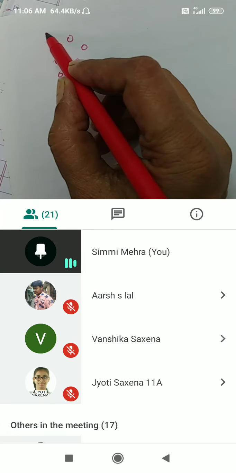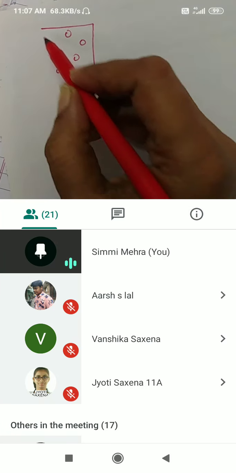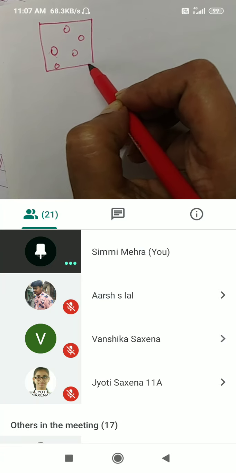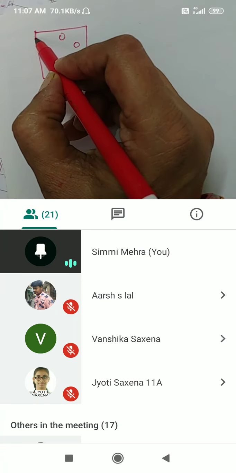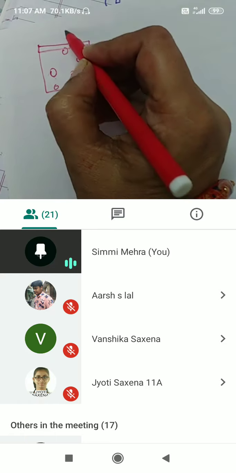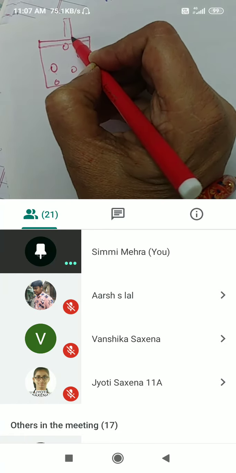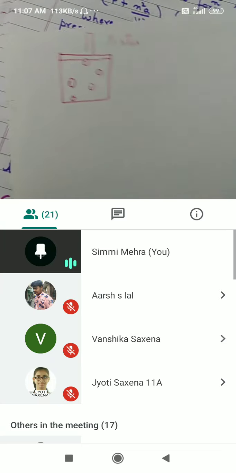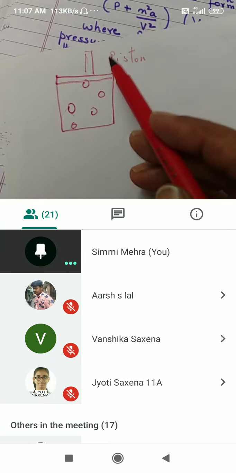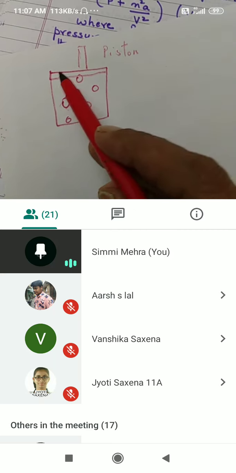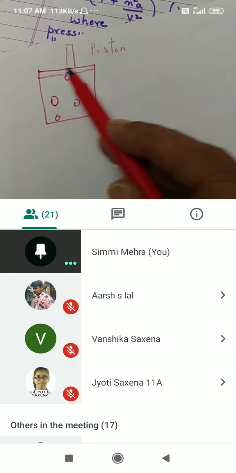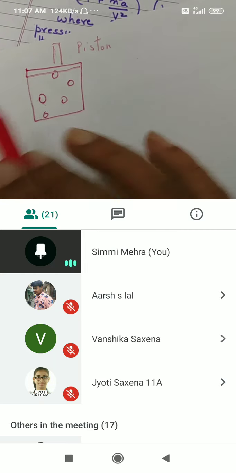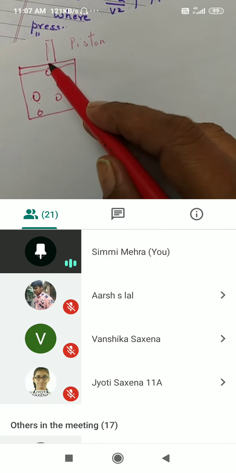How do we increase pressure? With the help of a piston. It looks like an injection, a container with a plank, and on top of that there is a handle.